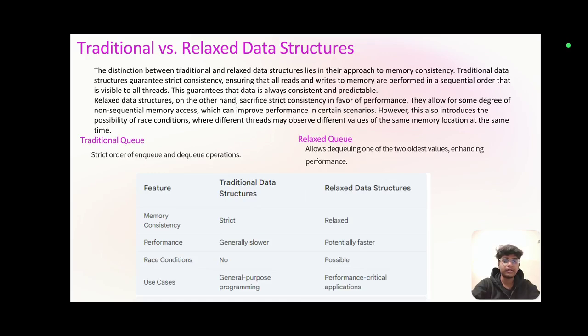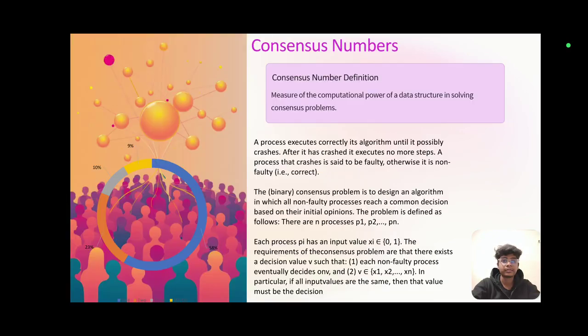Some more differences are memory consistency. In traditional it is strict and in relaxed data structures it is relaxed. Performance. In traditional it is generally slower and in relaxed it is potentially faster. Race conditions. In traditional no, in relaxed data structures it is possible. Use cases. In traditional we can use it for general purpose programming. In relaxed data structures we can use it for performance critical applications.